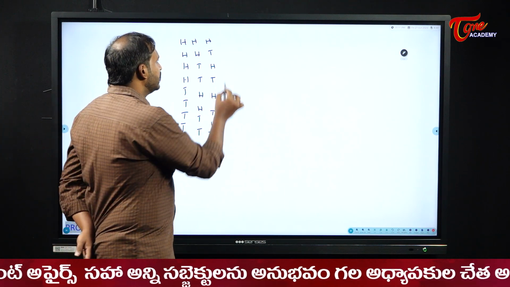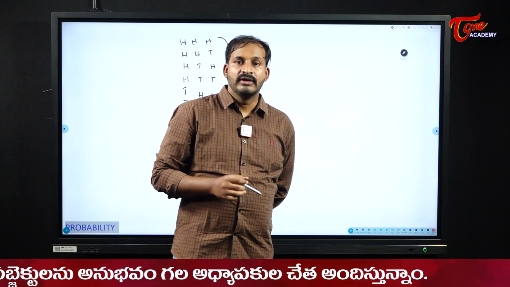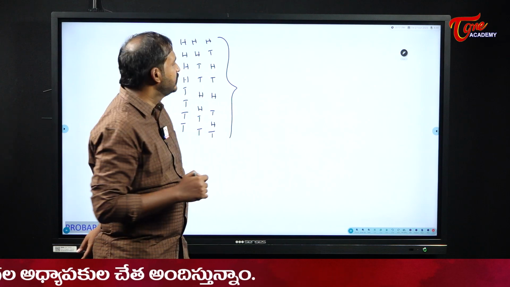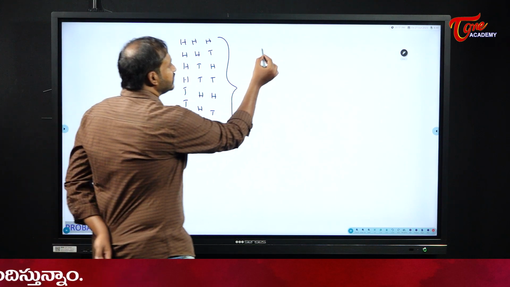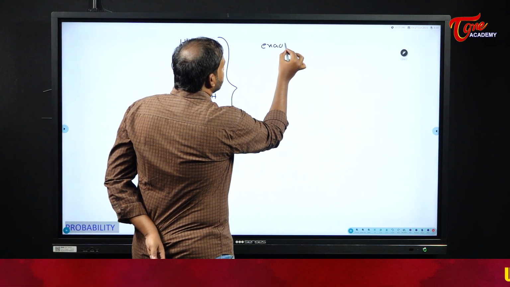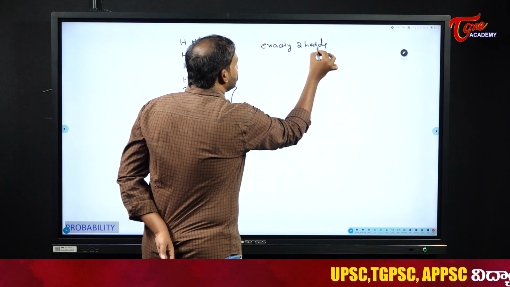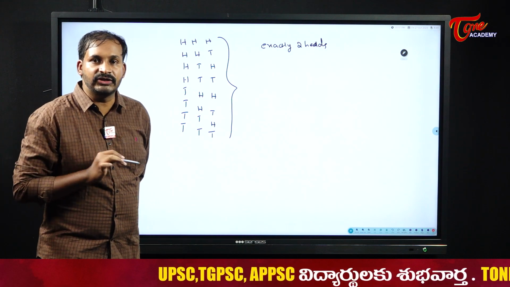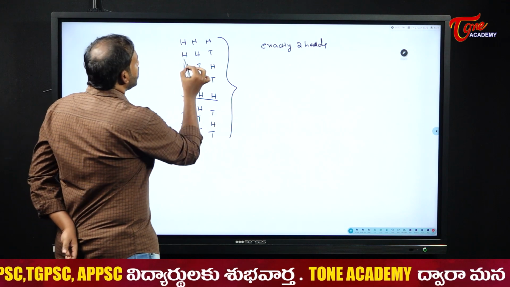Okay. Now, what is the probability when 3 coins are tossed? What will be the probability of getting exactly 2 heads? What is the probability of getting exactly 2 heads here, students? Exactly 2 heads. I am telling that when 3 coins are tossed, what is the probability of getting exactly 2 heads? Where we have? I have 2 heads here.